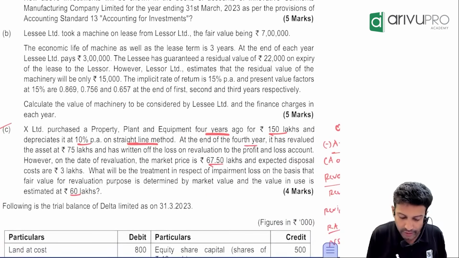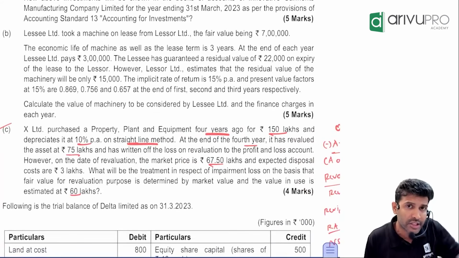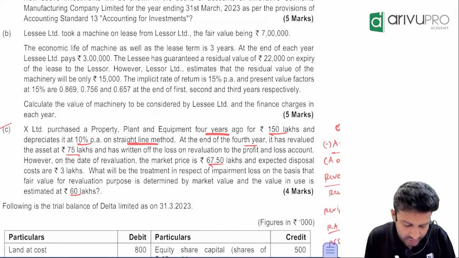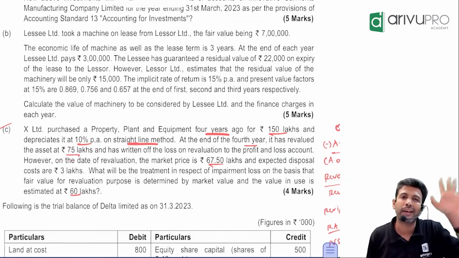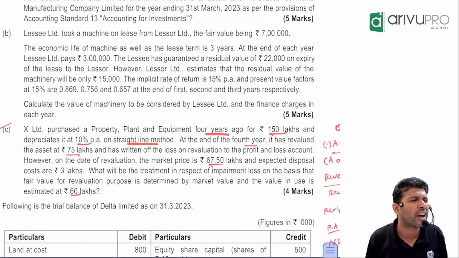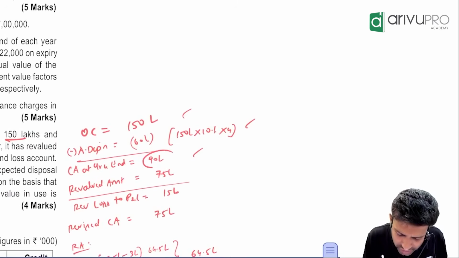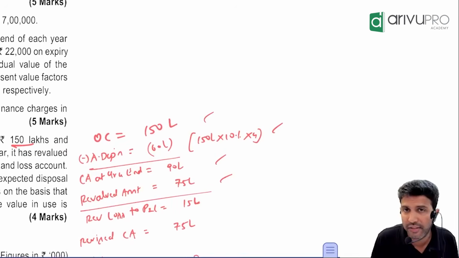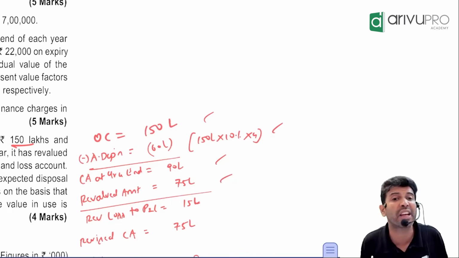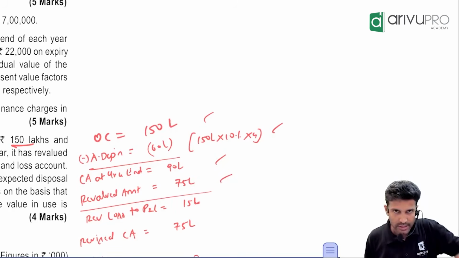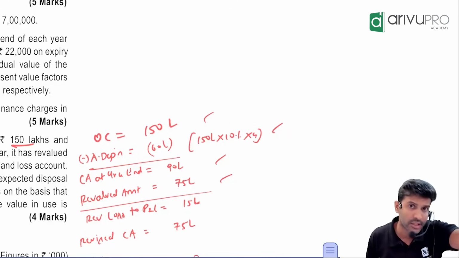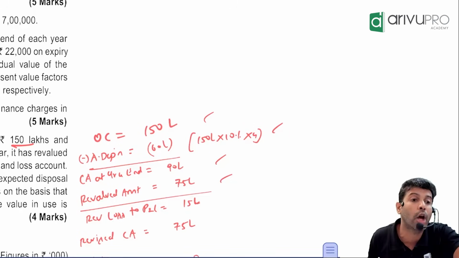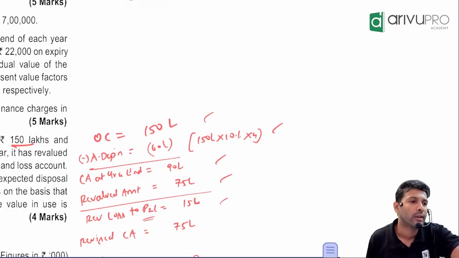At the end of the 4th year, it has revalued the asset. So this is a revaluation and impairment combo concept. At the end of the 4th year, it has revalued the asset to be 75. That means the market value of the asset is 75. Sir, you are showing the asset currently at 90 lakh, but the revalued amount is only 75. So revaluation loss or revaluation gain? Revaluation loss. First time you did revaluation and you got a revaluation loss. How much? 15 lakh.